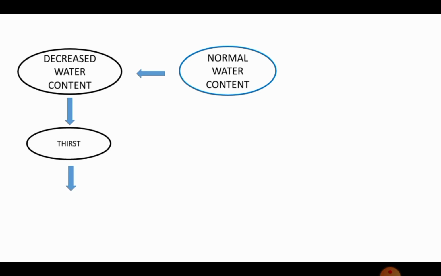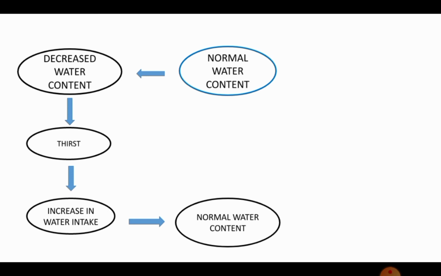Drinking more water will result in increase in the water intake. So increased water intake will result in the normal water content. So here our body is stimulating thirst when the water content is decreased to bring back the normal water content. So here in this system, decrease in the water content from the normal water content is the change that is happening in the system. Our body is working in such a way to reverse the change. So this is called as negative feedback.